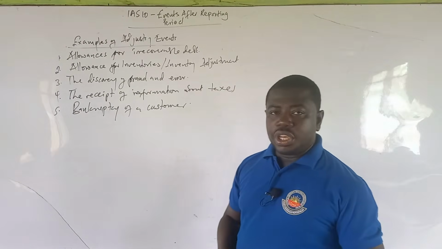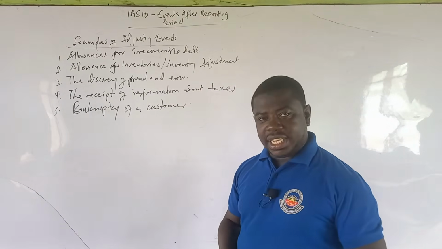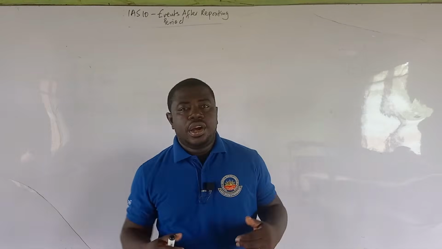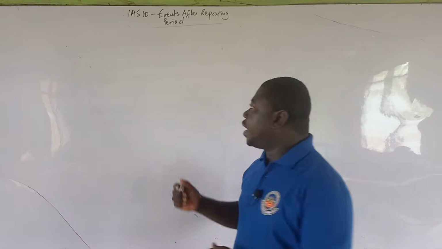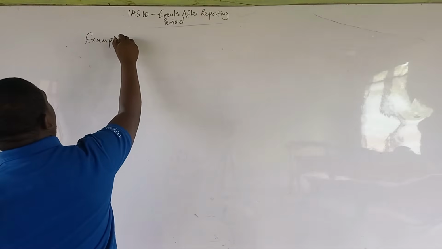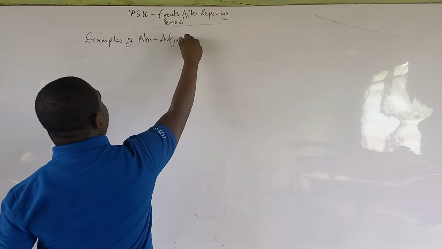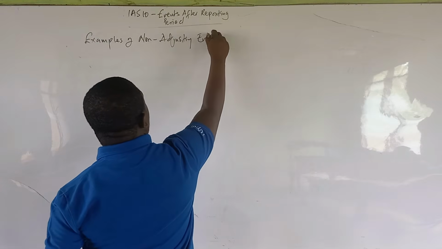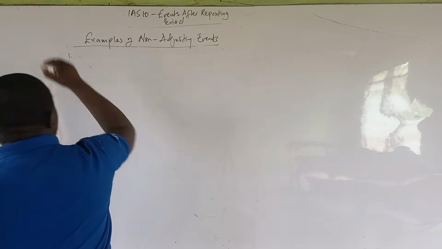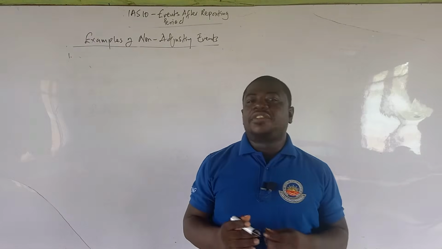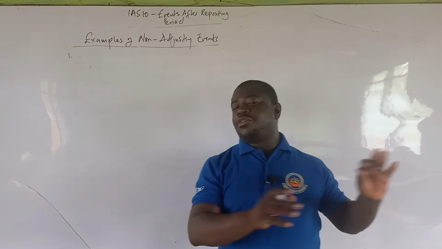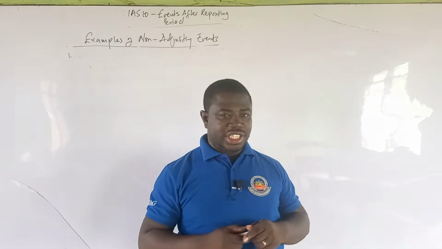And I'm going to also give you examples of non-adjusting events. Okay, so let's look at some examples of non-adjusting events. Now, what are examples of events after the reporting period that you don't have to adjust on the financial statement?